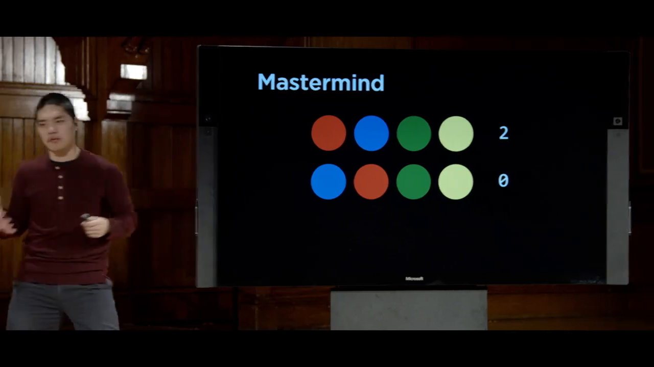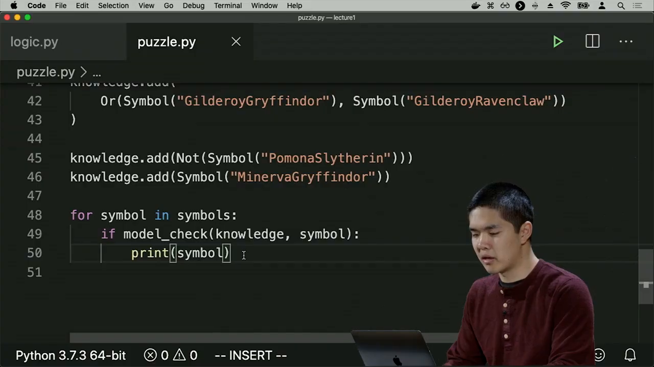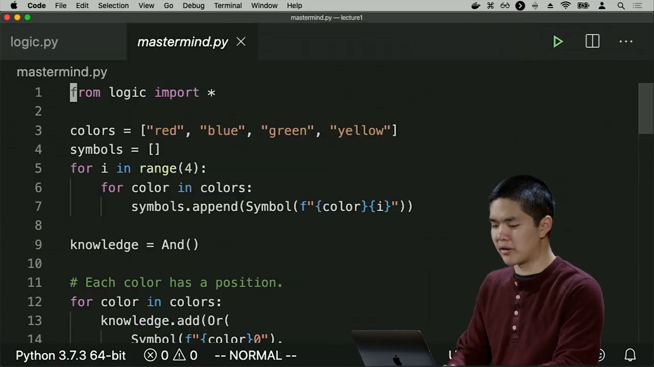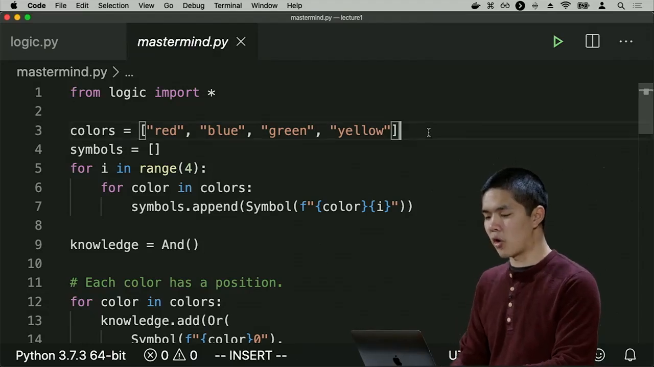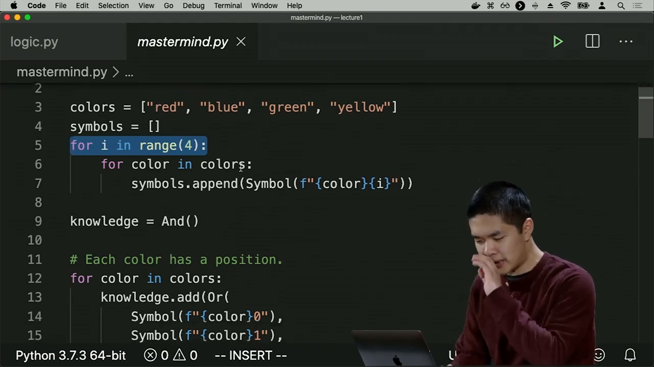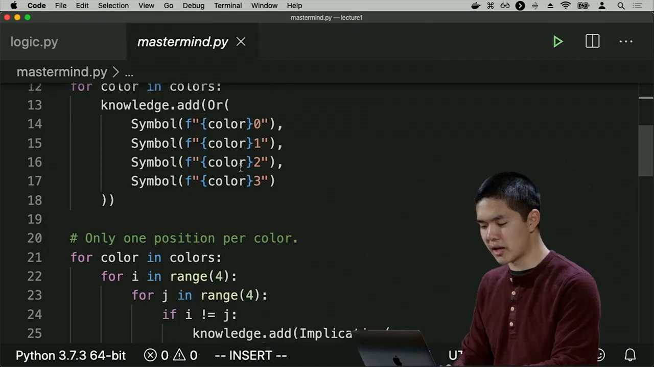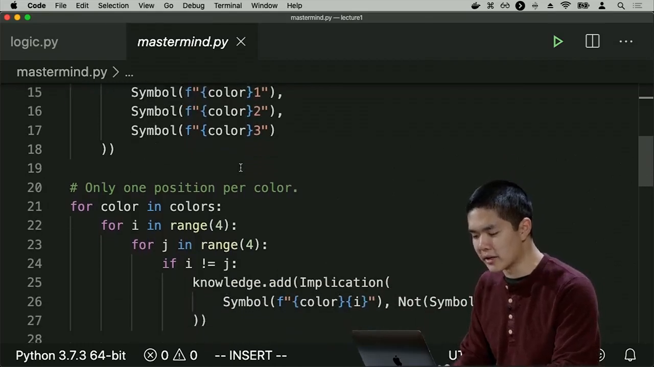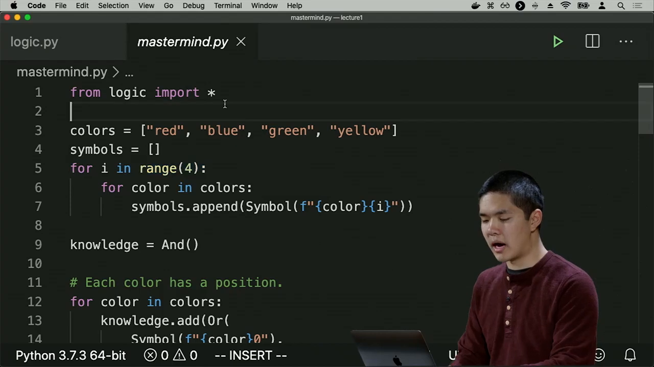We can also equivalently try and take this and encode it inside of our computer as well. And it's going to be very similar to the logic puzzle that we just did a moment ago. So I won't spend too much time on this code because it is fairly similar. But again, we have a whole bunch of colors and 4 different positions in which those colors can be. And then we have some additional knowledge, and I encode all of that knowledge. You can take a look at this code on your own time.